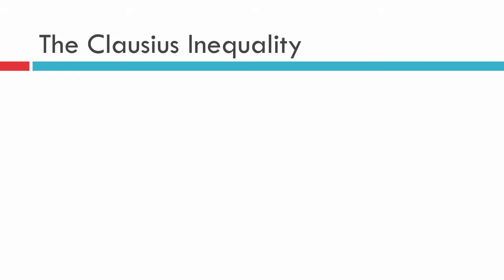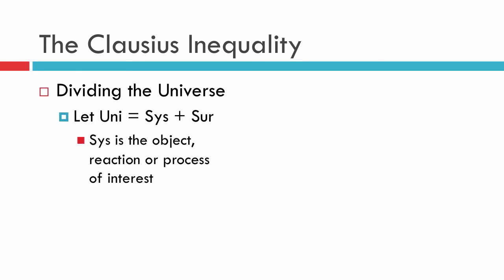Since we're talking about the universe, it might be a good idea to divide it up because the universe is a very big place. So what we're going to do is say the universe is equal to the system, the thing we're interested in talking about, whether it be a reaction, a piece of metal, whatever it is, plus everything else in the universe, which is the surroundings. So they give those the two names, system and surroundings. If your system was a rock, that would be the system, and the rest of the universe, including Jupiter and all the other galaxies, would be part of the surroundings.